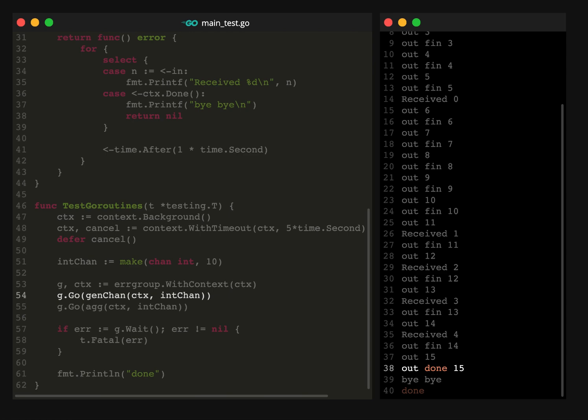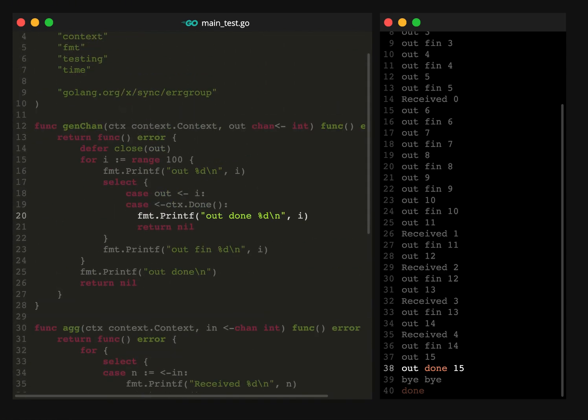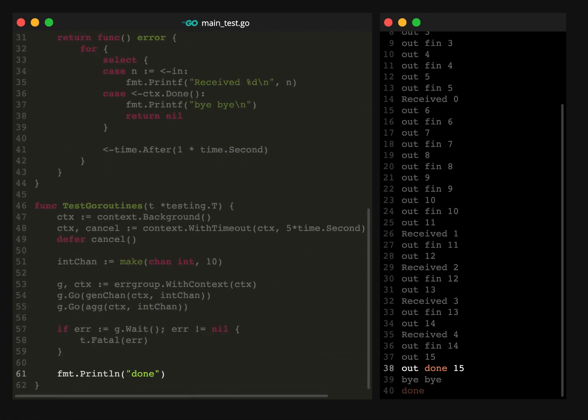Now we can see that outdone is printed with a number. Let's match this up in the code, and we can see that it's printed from the context completion. This tells us that the generator channel is now exiting correctly. We also see the done in the log statement, which also tells us that the program is finished.